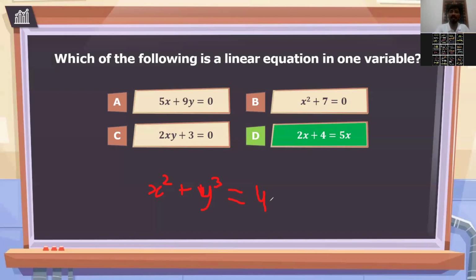So here, what is the maximum power? You have two variables, one is x, one is y. But here y power is 3. That is the maximum compared with the x power. So it will be called a cubic equation. Is it clear? So with the help of this question, you have learned two things: one is the type of equation and one is how many variables. Yes or no? Okay, let me move to the next now.